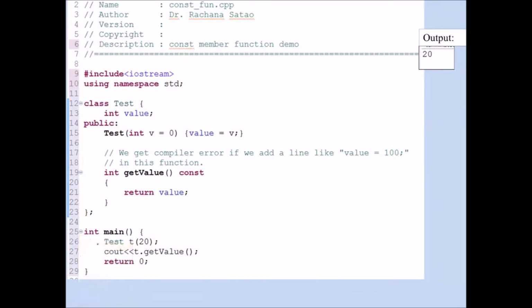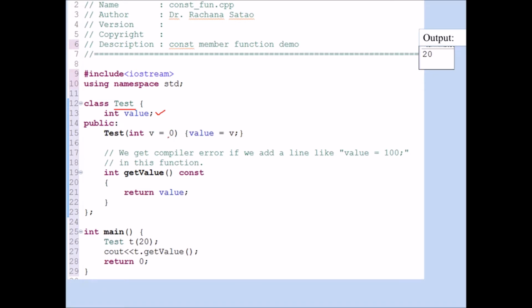This is a simple program just to demonstrate how to write a constant keyword. I have a test class here, and this class has only a single variable, value. At line number 15 it has a constructor, test, which assigns a value to the variable value. It has a default parameter b equal to 0.